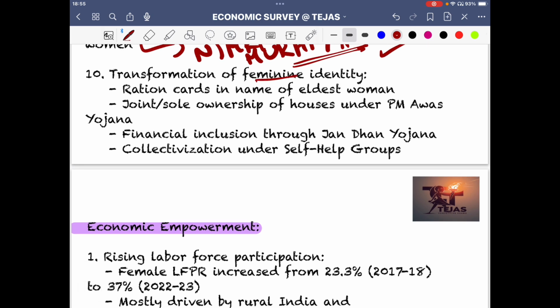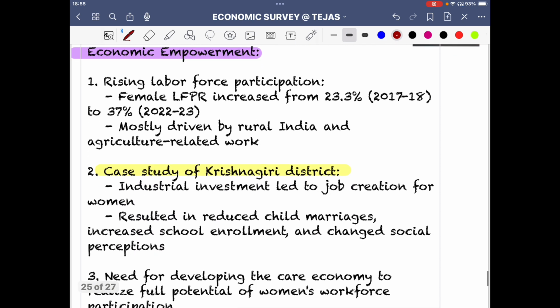Transformation of feminine identity: ration cards in the name of the eldest woman, joint or sole ownership of houses under PM Awas, financial inclusion. So these things you can read on your own.